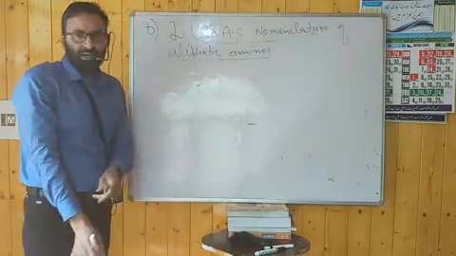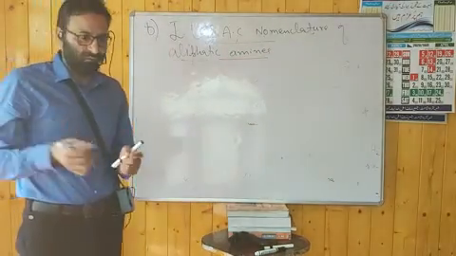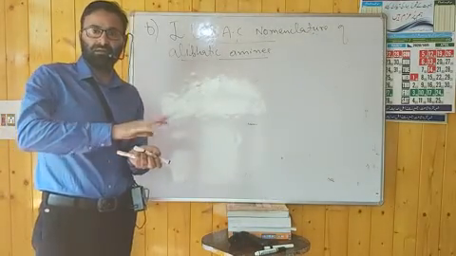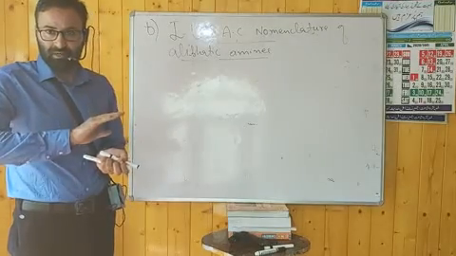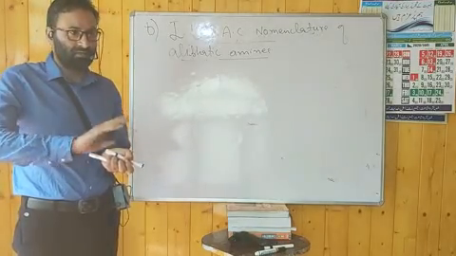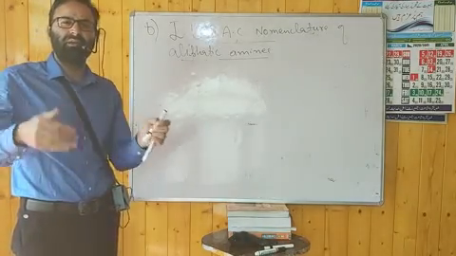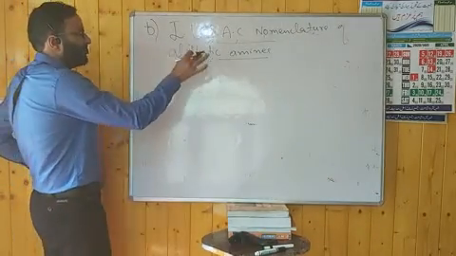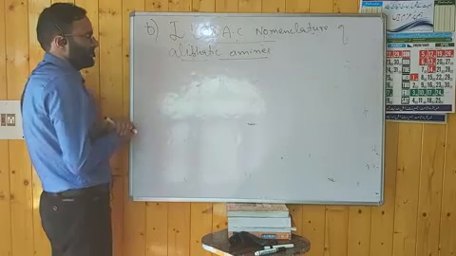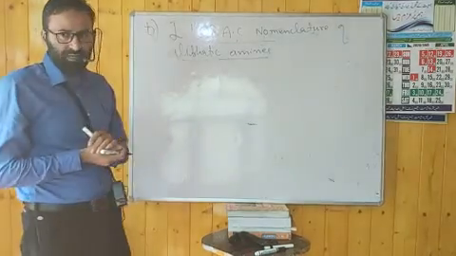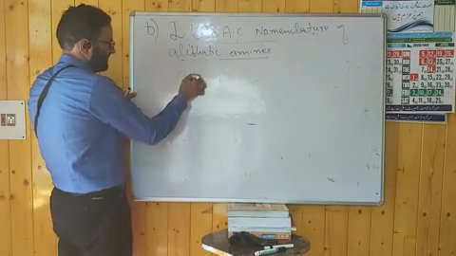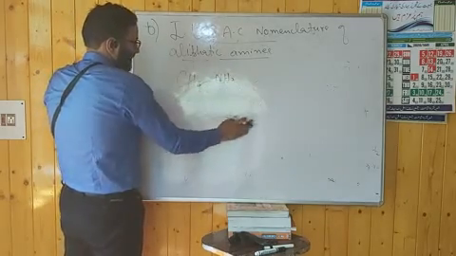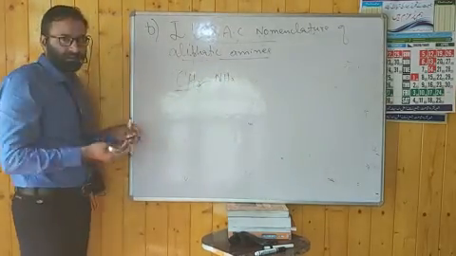In the IUPAC system, we have a number of rules we discussed first in the 11th class, then in alkyl halides, alcohols, aldehydes, carboxylic acids. You have to repeat those rules again and again. But in amines, how can we write the name in the IUPAC system? I will take the simple example, CH3NH2. You have to see the number of carbon atoms in the principal chain.